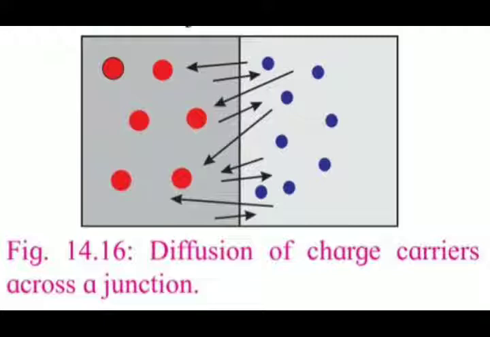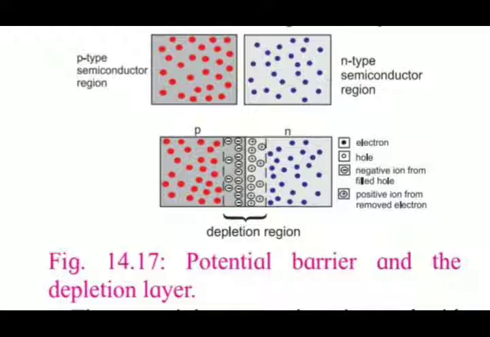So this is all regarding diffusion. The extent to which the electrons and holes can diffuse across the junction depends on the density of the donor and acceptor ions on the N side and P side respectively.